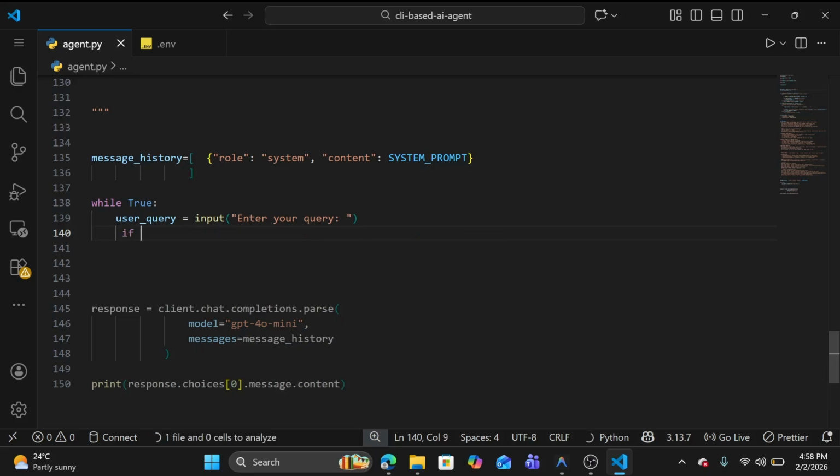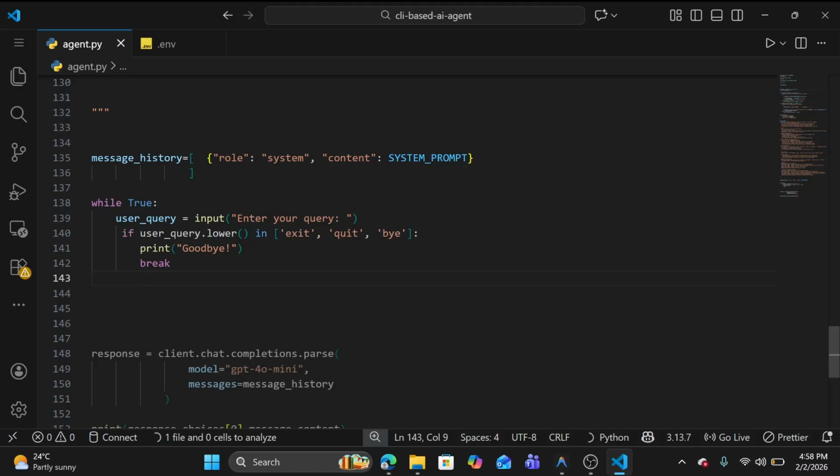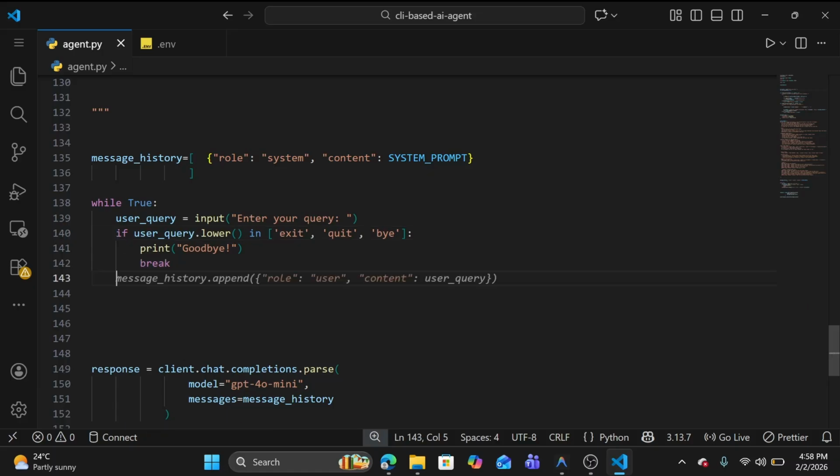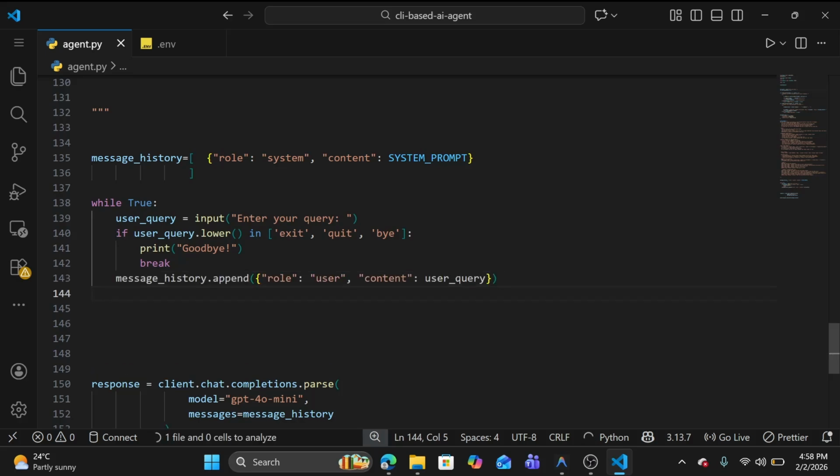So if the user enters exit, quit or bye, they basically want to exit from the terminal. So we just print goodbye and break, basically we return from here. Next we need to append our message with the user role to our message history: message history dot append, role is user and content is the user query.